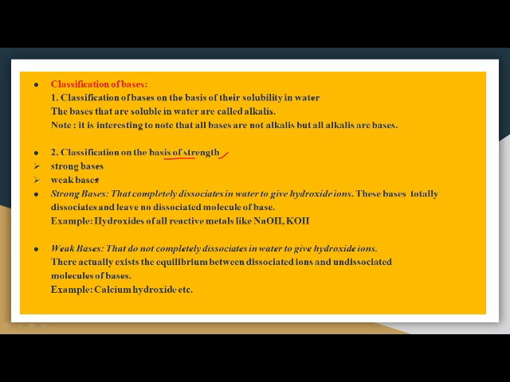We have two types of bases, strong bases and weak bases. Again, the strong base is the one that gives a large amount of hydroxide ions. जो ज़्यादा amount में hydroxide ions को release करेगा, that is your strong base. Whereas the weak bases are the ones that release less amount of hydroxide ions into the water. For example, this is NaOH.